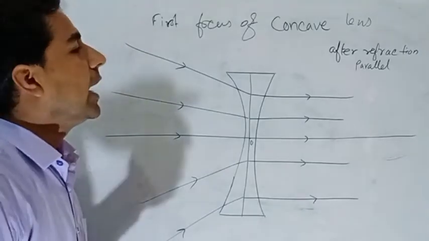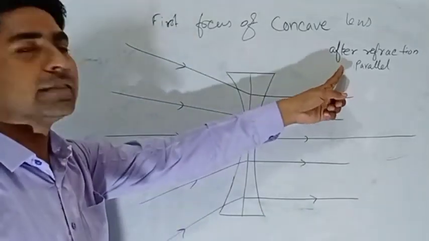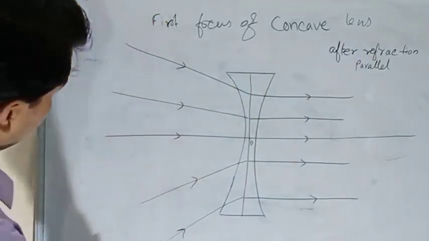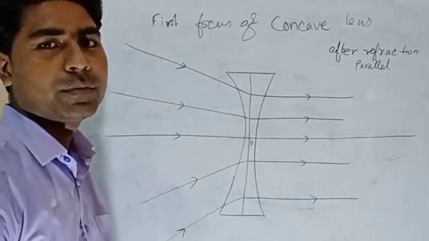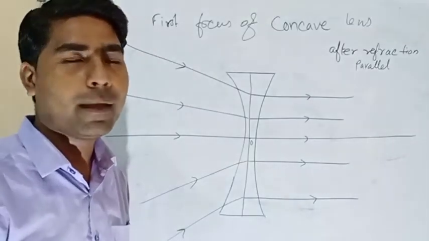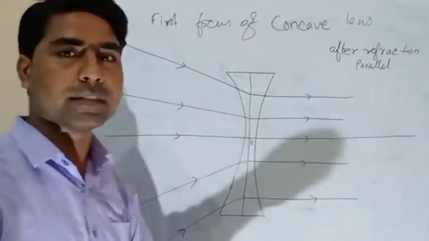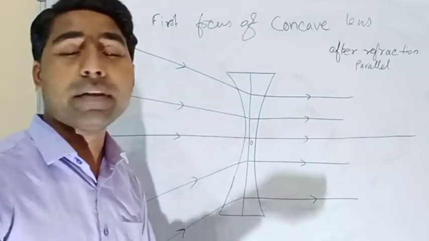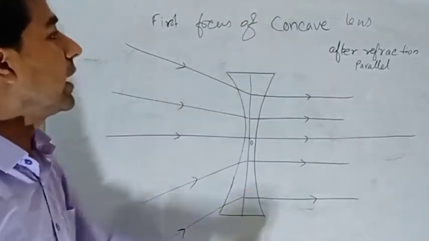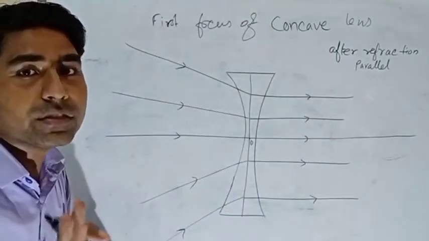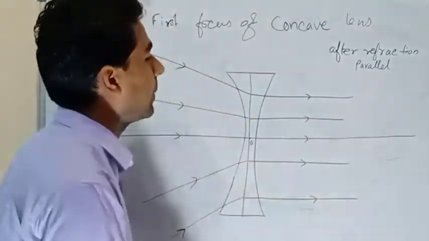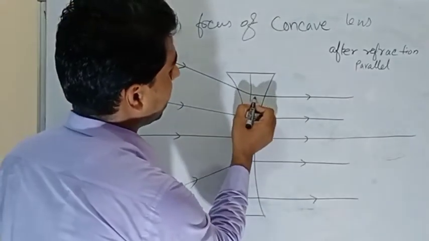According to the definition, it is a point from where the rays start and after refraction become parallel. So where is the point? If you further draw this ray diagram, the rays will diverge and we would never get any point there. So what to do? After refraction it is parallel, that condition is satisfied, but where is that point? The answer is that in the concave lens, the first focus is not a real point. So what will happen? We can draw it further virtually.